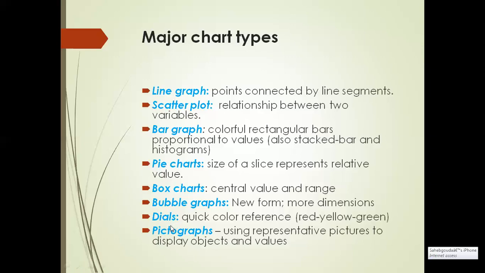So what do dials mean? These are charts like the speed dial in a car. They show whether the variable value is in the low range, medium range, or high range. We check all the 3 ranges. These ranges could be colored red, yellow, and green to give an instant view of data.